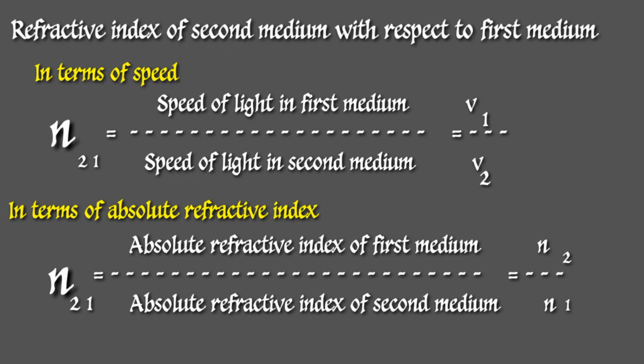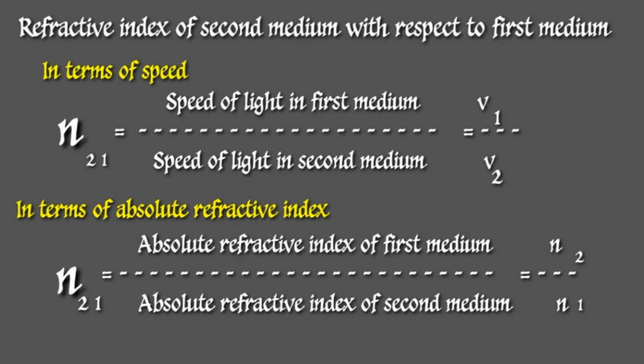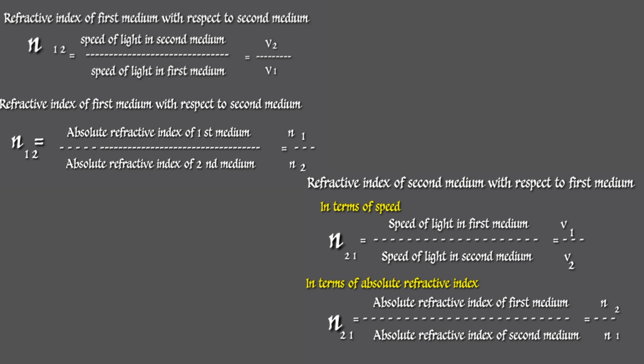And if you want to find the refractive index of the second medium with respect to the first one, in terms of speed, it is N21 equals speed of light in the first medium divided by speed of light in the second medium, or V1 divided by V2. If we know the absolute refractive indices of the first and second medium, N21 can be found as N2 divided by N1. That is another method to find the relative refractive index. It is possible to find the relative refractive index in terms of speed and also in terms of absolute refractive index.